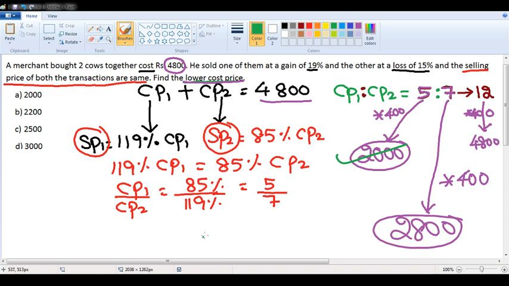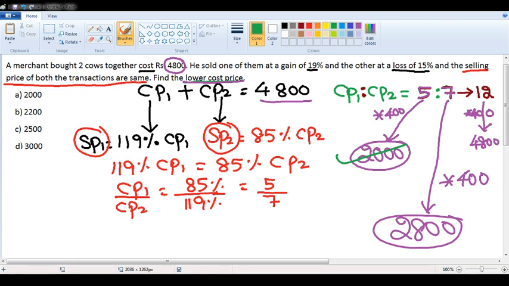I hope it is clear, sir. Very, very easy and interesting way of solving. Anyway, I will take more and more questions where I use the ratios concept, so that it will be very, very fast. Ravi Kumar, whatever you said is also right, sir. 5 by 12 of 4800. That is what I said in a different way.